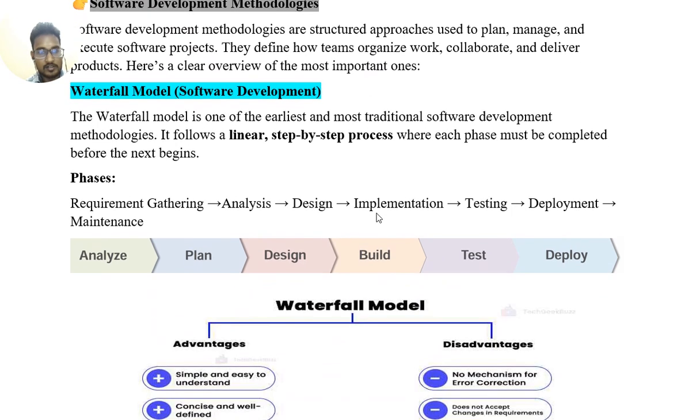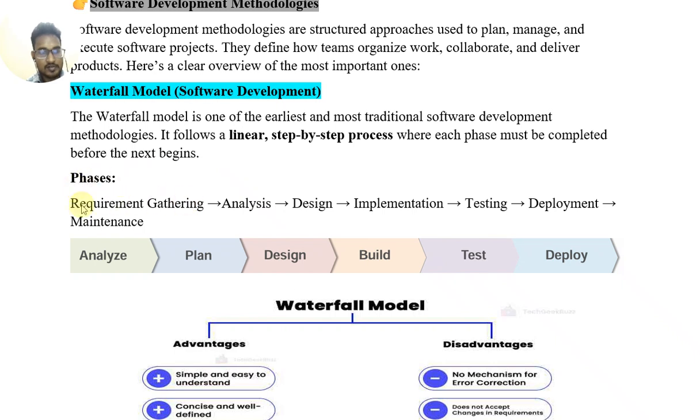What is the waterfall model? The waterfall model is one of the earliest and most traditional software development methodologies. It follows a linear, step-by-step process where each phase must be completed before the next begins.